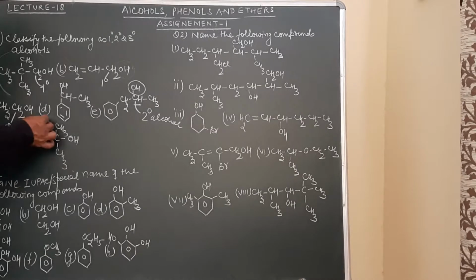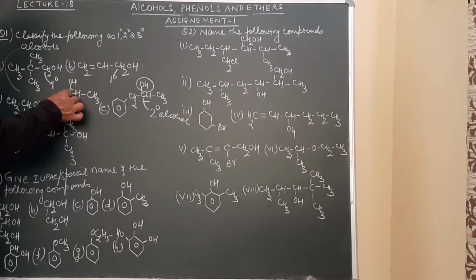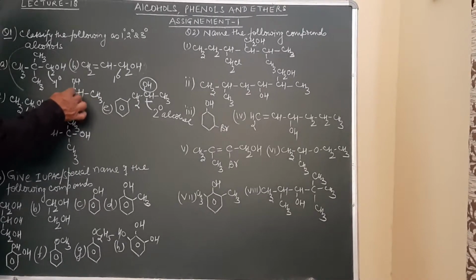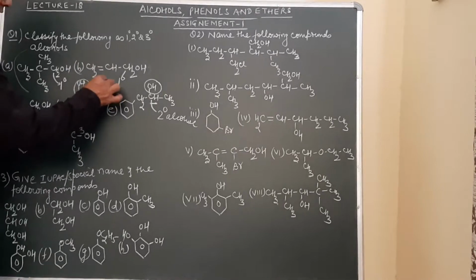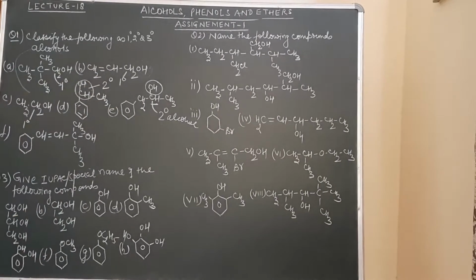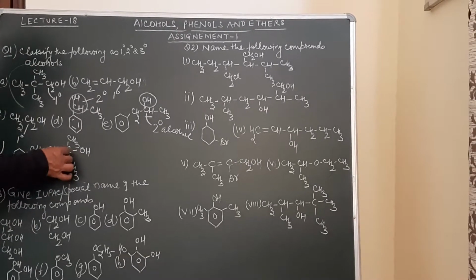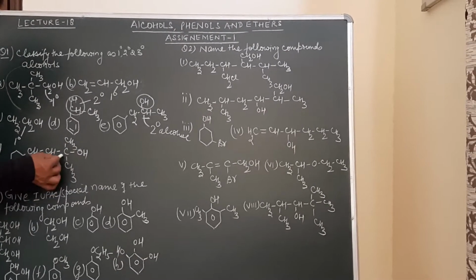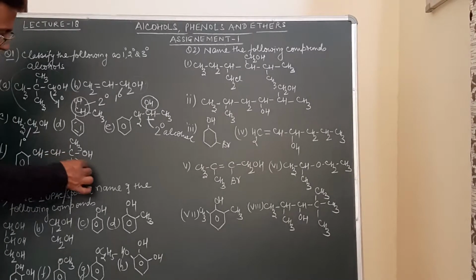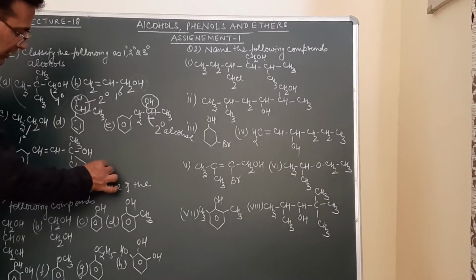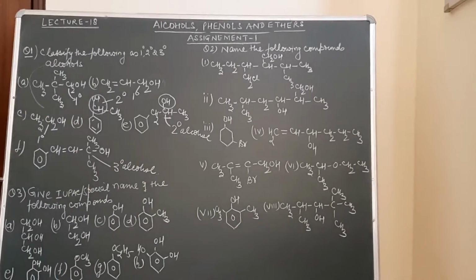Now, look at this one also. Here this OH group is attached to this carbon atom, which is bonded to 2 other carbon atoms. So this again is what type of alcohol? This again over here will be a 2 degree alcohol. Now let us come to the last part. The OH group is attached to this carbon atom. What is the nature of this carbon atom? This carbon atom is bonded to 3 others: 1, 2, 3. So what type of alcohol is this? It is a 3 degree alcohol.